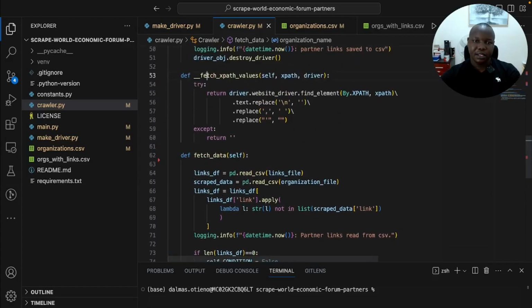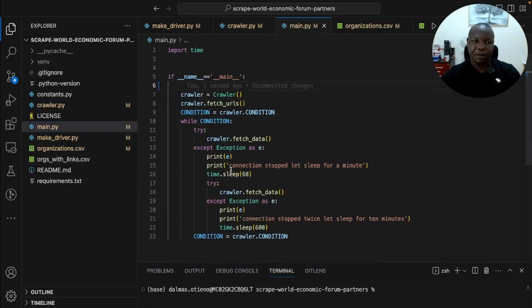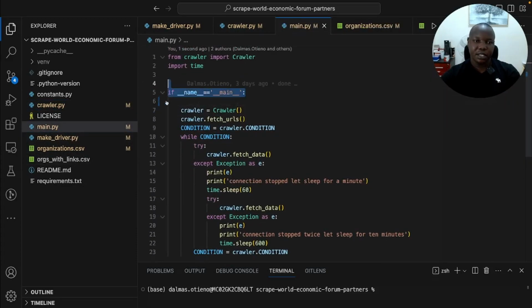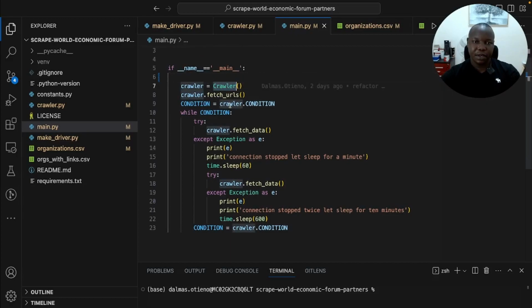Yeah, and this is just a helper function that will help us to do some bit of cleaning. Then the last bit is the main file, and in the main file we have this condition where if we run this main file, we define the crawler, then we fetch the URLs, and then we set the condition which is true.